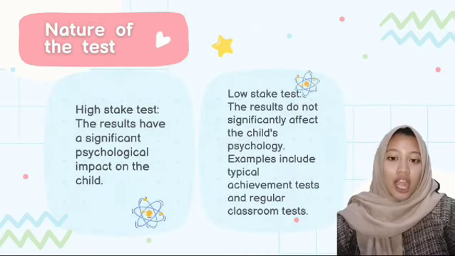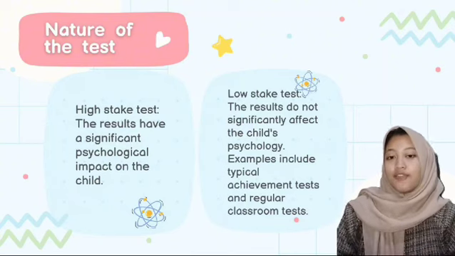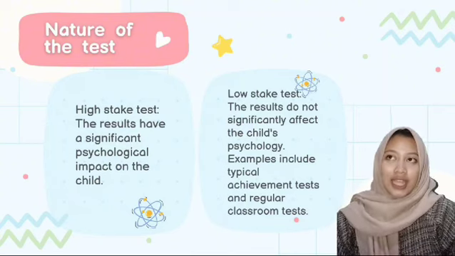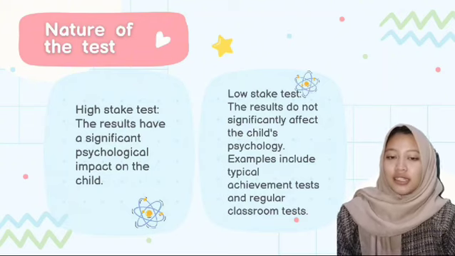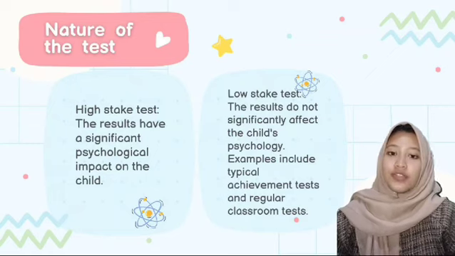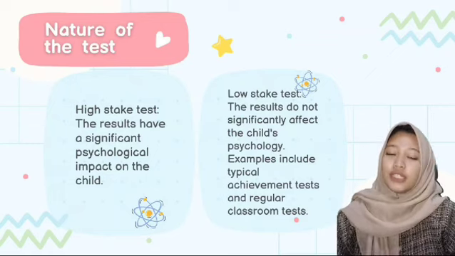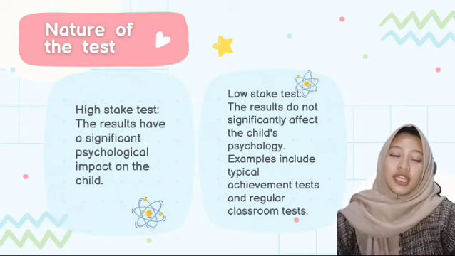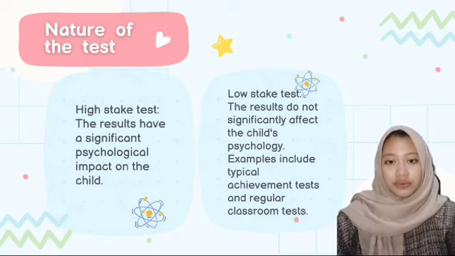Okay, and then there is the nature of the test. There are two natures of the test. The first is the high stake test and the low stake test. For the high stake test, the result has a significant psychological impact on the child. For example, proficiency tests and other standardized tests. And these tests require more preparation.